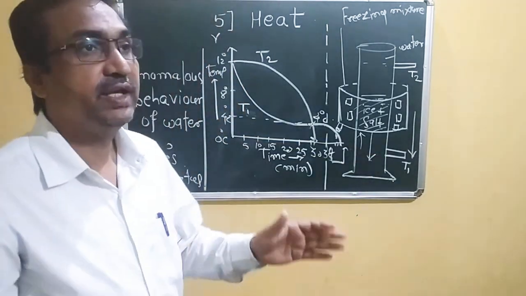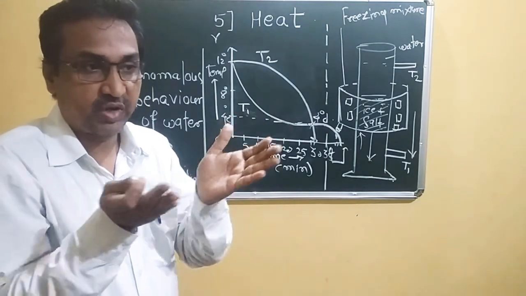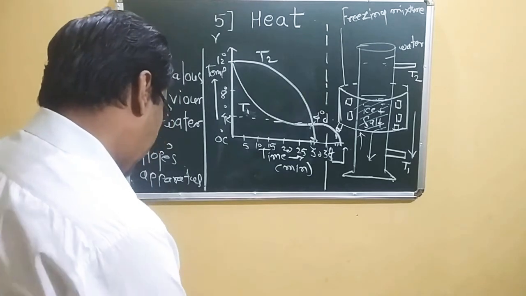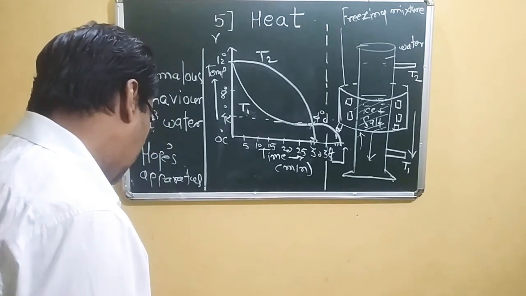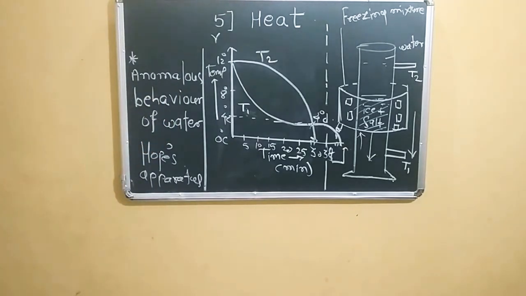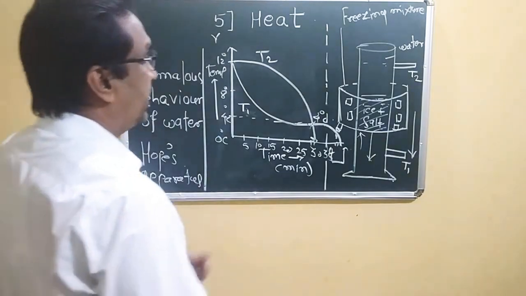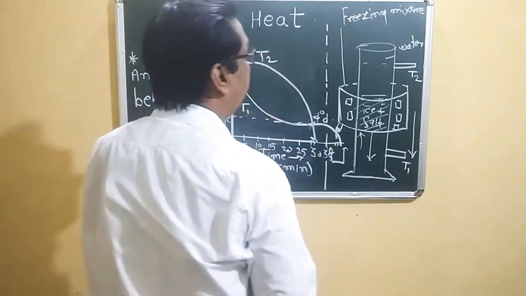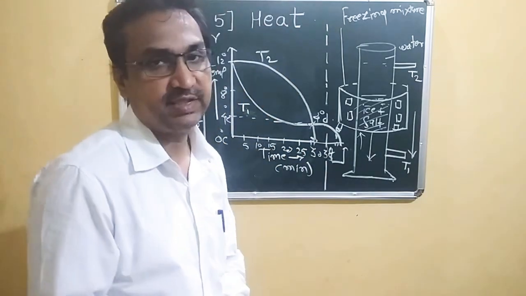The water is no longer contracting. When the temperature of water decreases below 4 degrees Celsius, its volume increases, and there is a decrease in its density.